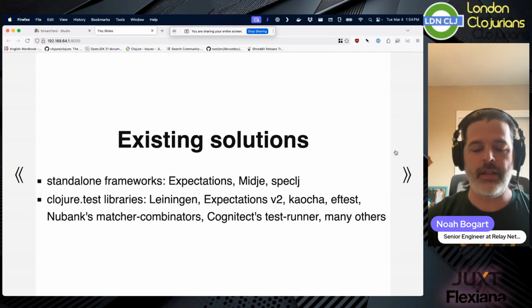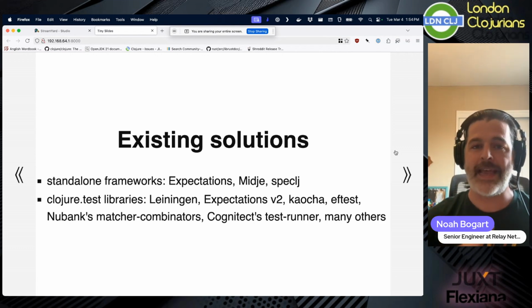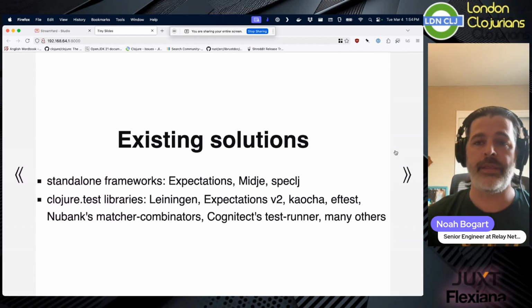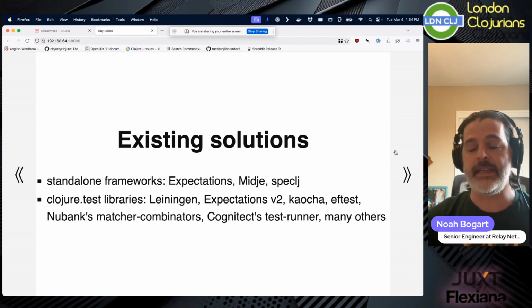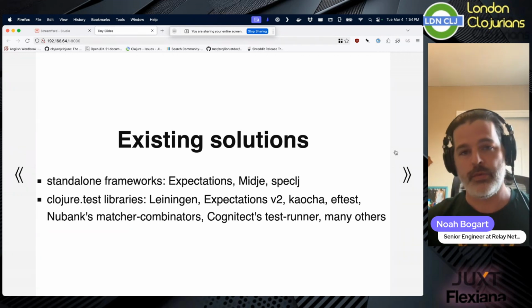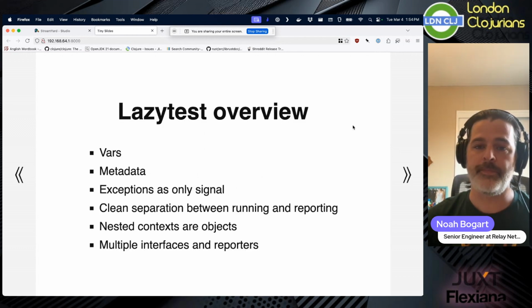But they all cover different portions of the issues that clojure.test has, and then don't cover other parts of it. And so my goal, what Stuart Sierra's goal was, and then now my goal with Lazytest, is to shore up, is to find those pieces and kind of patch them and provide a unified system, right? The classic XKCD of 14 competing standards. We'll do the unification. Now there's 15. But I think what we have is pretty good.